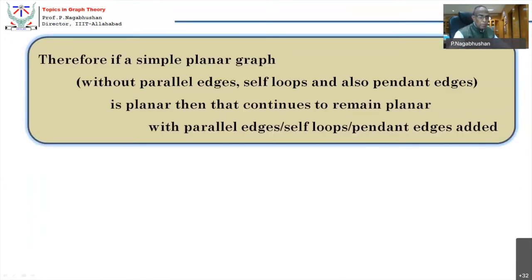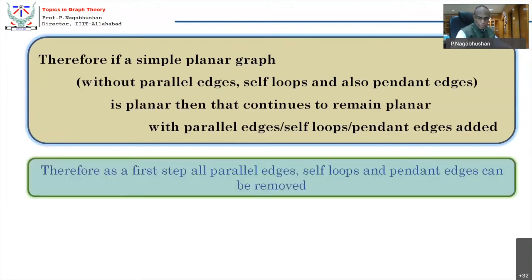Therefore, if a simple planar graph, without parallel edges, self loops, and pendant edges, is planar, then it continues to remain planar with parallel edges, self loops, and pendant edges. Planarity shall not be affected. Therefore, as a first step, we shall just get rid of all this.